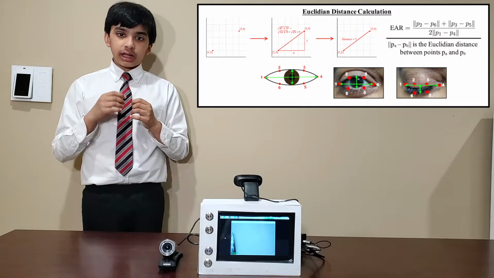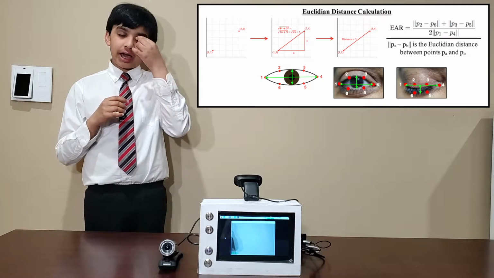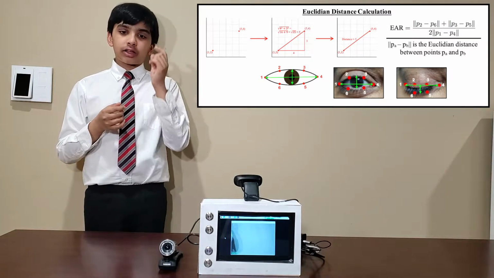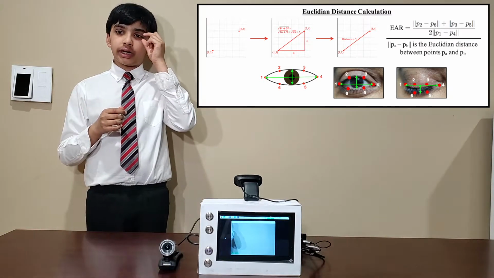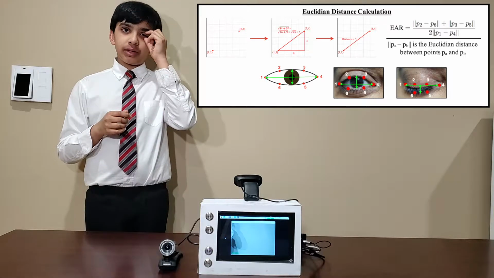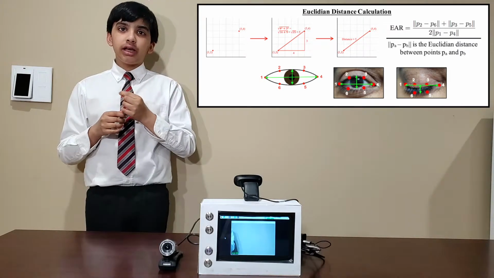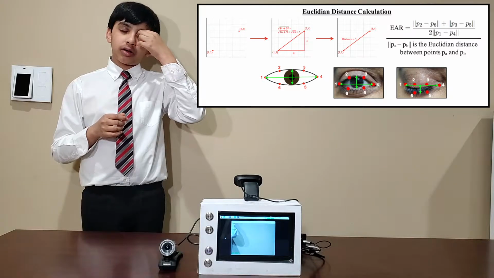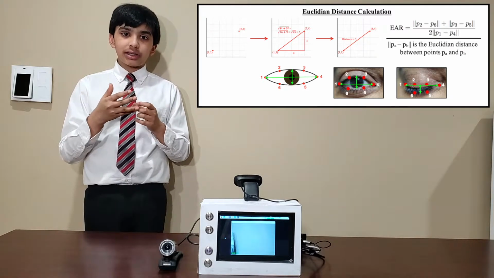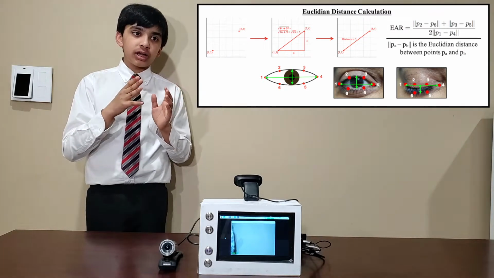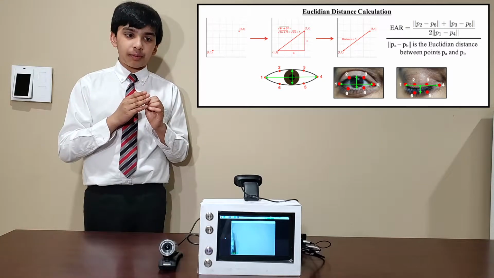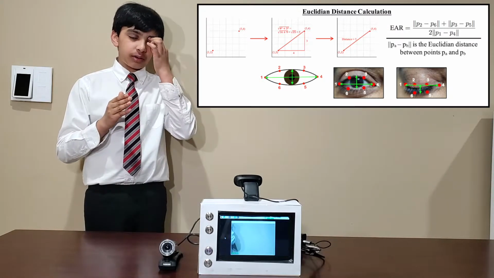This is the ratio between the average height to the width of the eye. The height is calculated by the average Euclidean distance between this point and this point, divided by this point, or the width. The Euclidean distance is just the hypotenuse of the 2 points if they were the vertices of a right angle triangle.